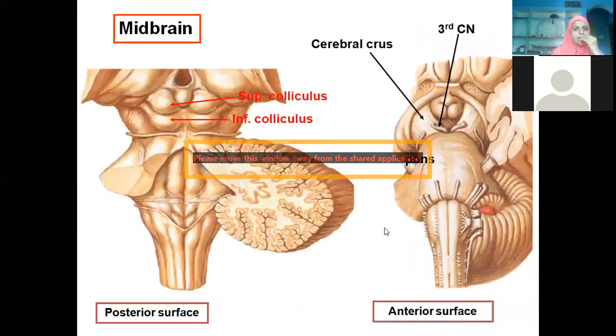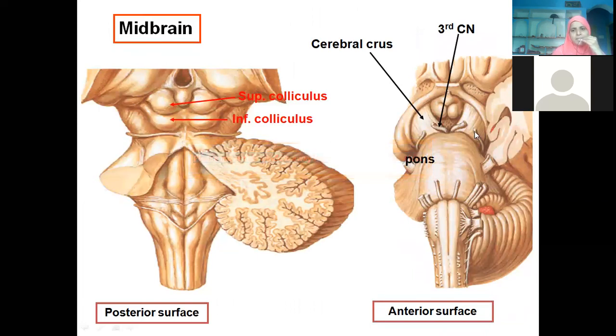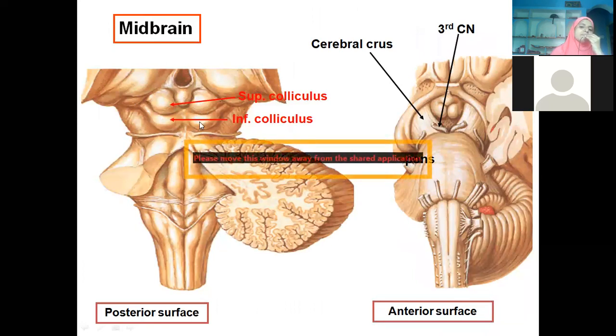interpeduncular fossa. And now see here, what are the various structures you see? Which aspect is this? Dorsal aspect. And this is the ventral aspect. So in the dorsal aspect, what are we finding? This also I have explained to you previously. It has two elevations, the two superior colliculi and inferior colliculi. Together we call it the corpora quadrigemina.